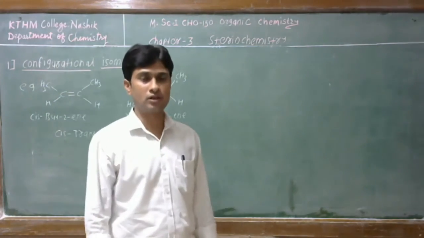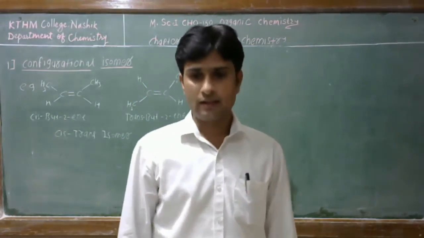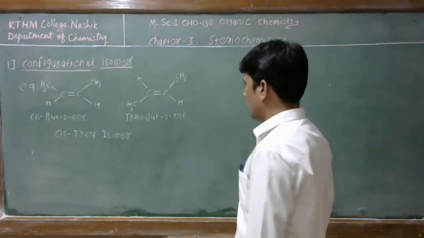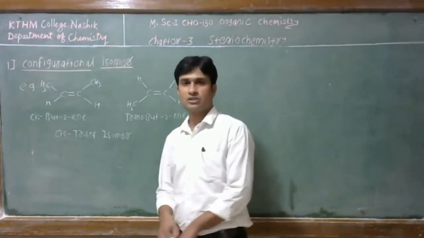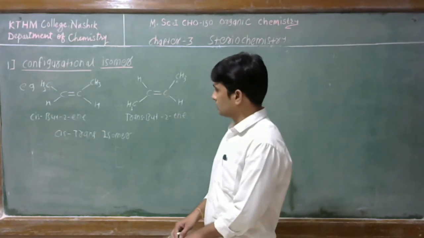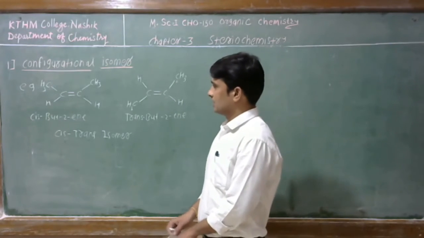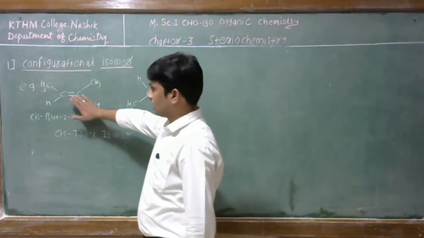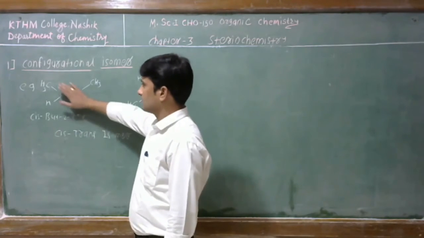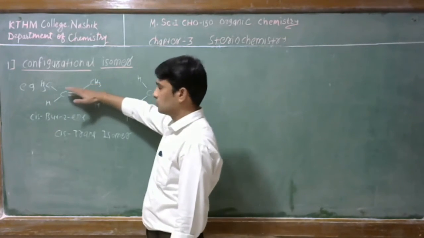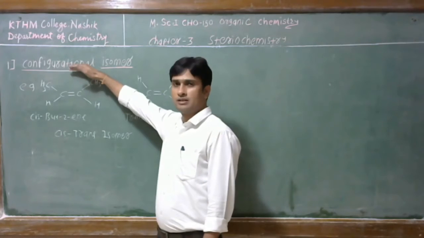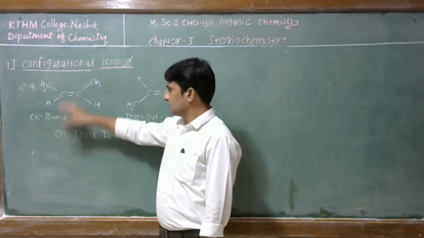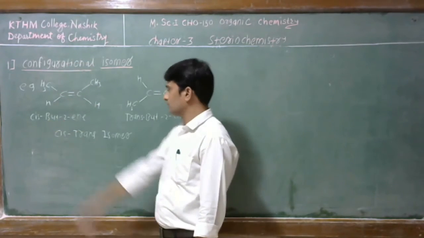Where cis isomer will be formed and when trans isomer will be formed, we have to keep in mind, if there is a double bond in the compound and the same groups are towards the same side of the double bond, then this isomer will be the cis isomer.